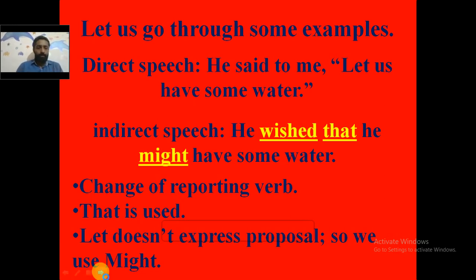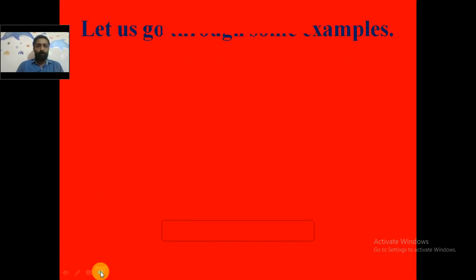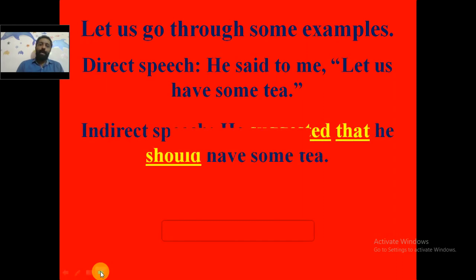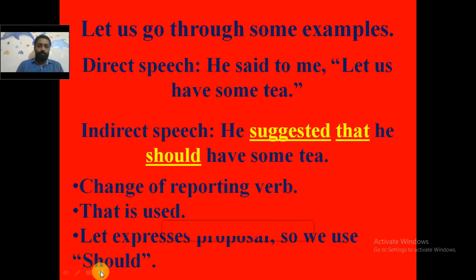Let's take another example. Direct speech: He said to me, let us have some tea. So what are the changes?